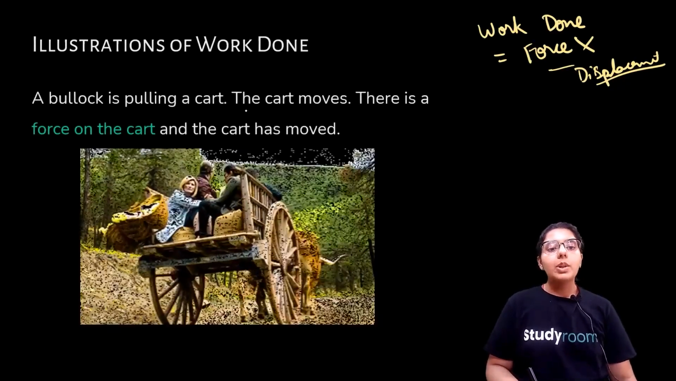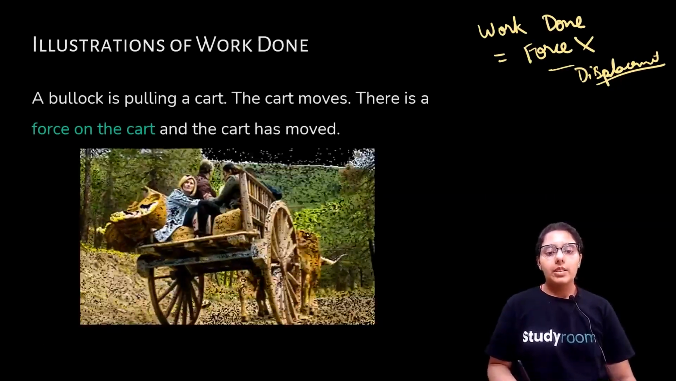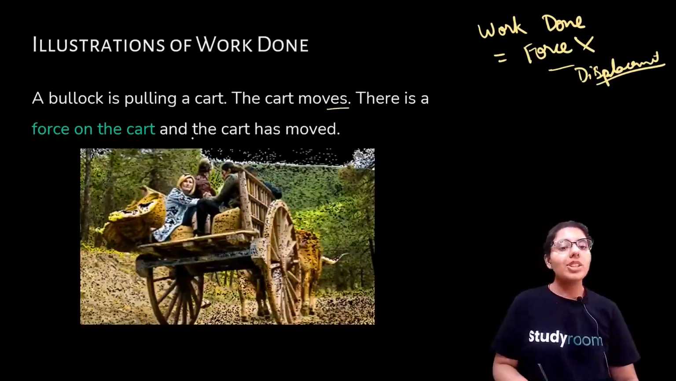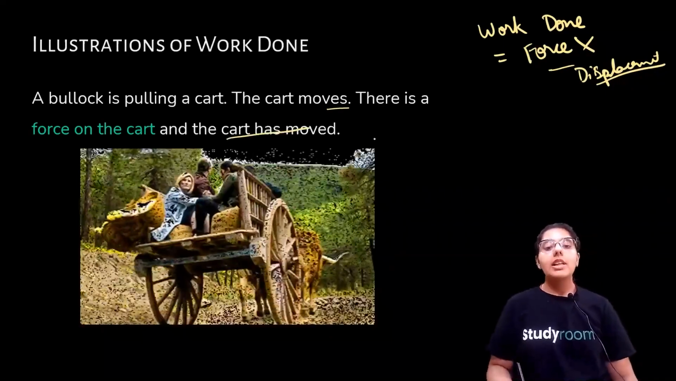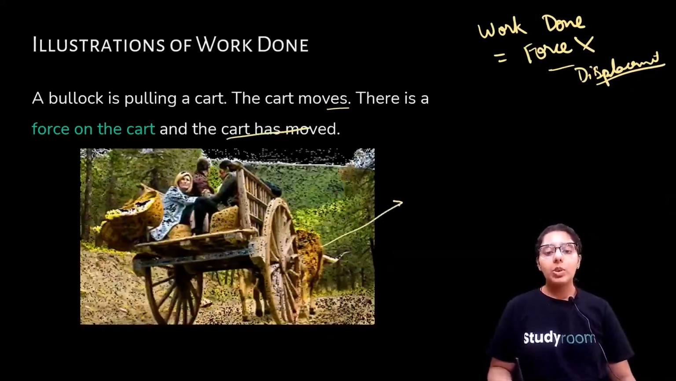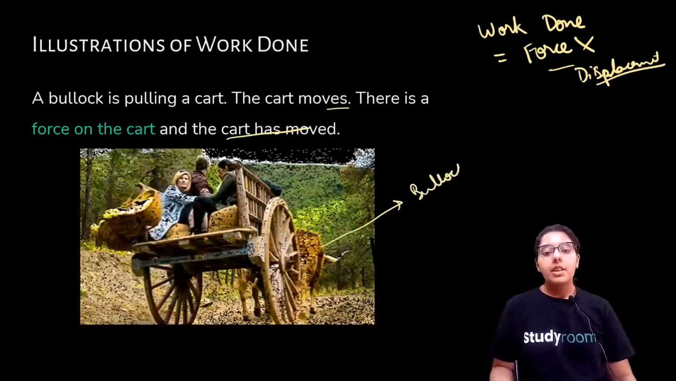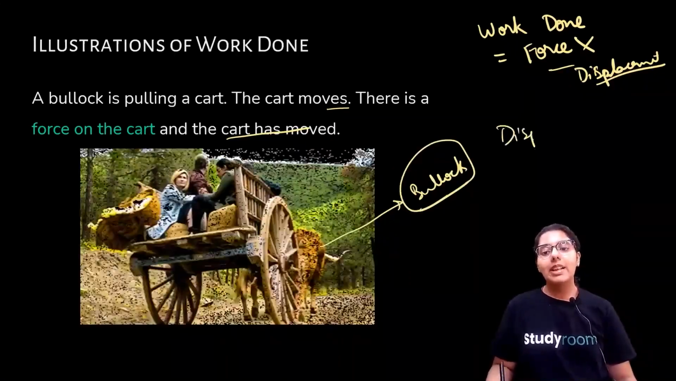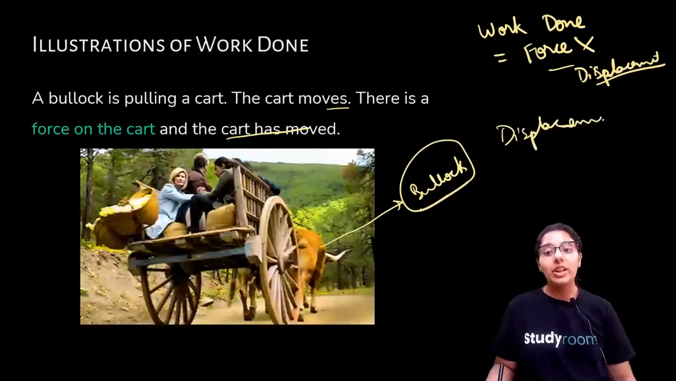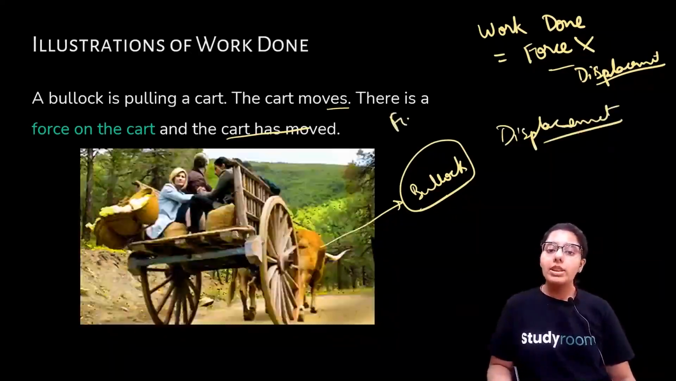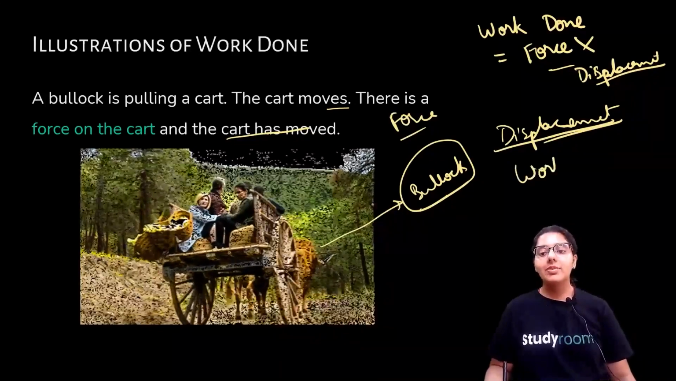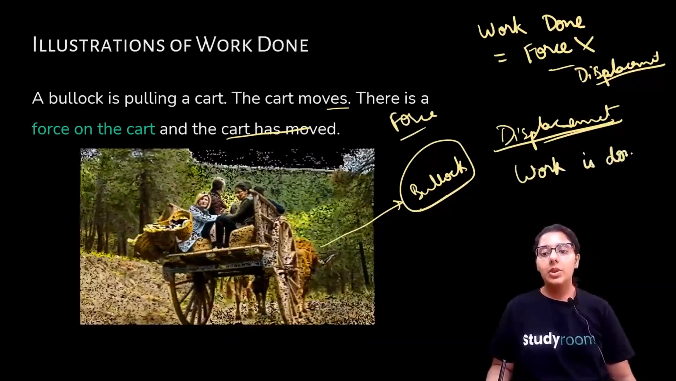A bullock is pulling a cart. Okay, so the cart is pulled. The cart moves. There is a force on the cart and the cart has moved. Of course, force is applied by this bullock and the force is not wasted. There is displacement attached to it, right? The cart is moving. So since there is force and displacement, both the factors, we say that work is done.